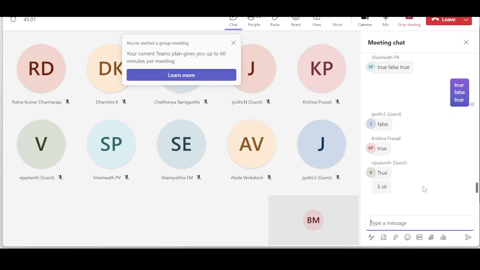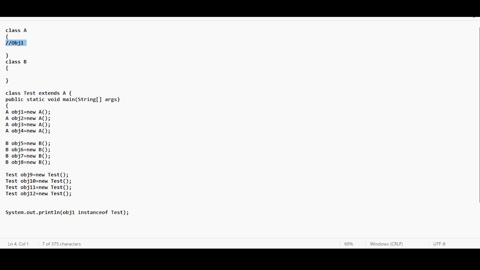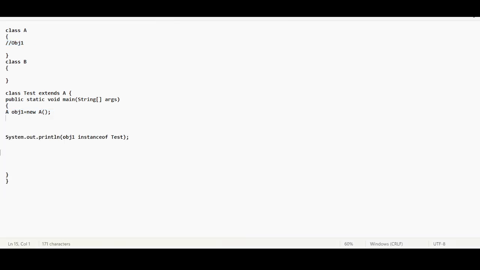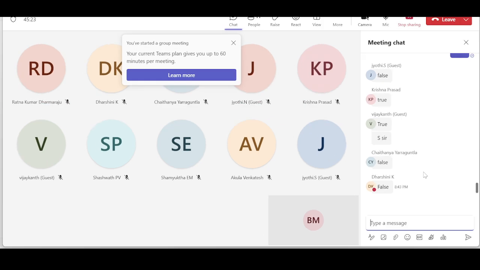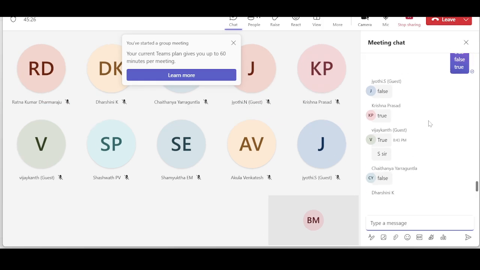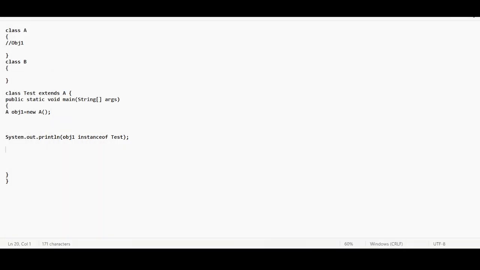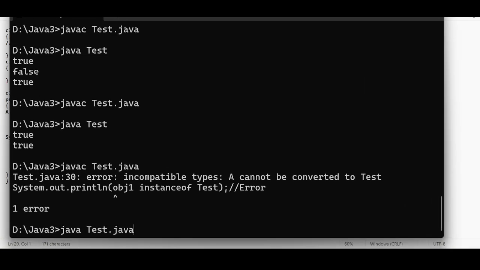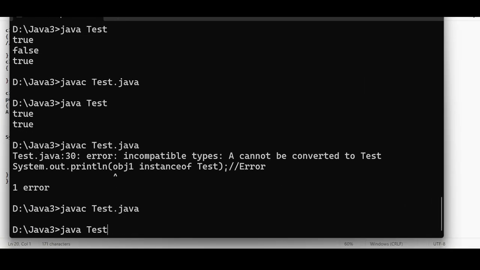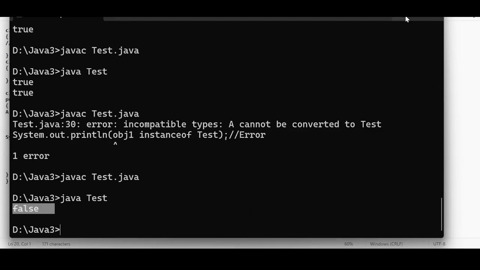Krishna Prasad says true. What about others, false or true? Let us see. I am saying false. What are you guys thinking about this? Let me remove this also, since we are dealing with only one object. True or false? I am also saying false. Some people say false, Krishna Prasad says true and Vijay Kant says true. Let us see who is correct. False. Directly it is false.